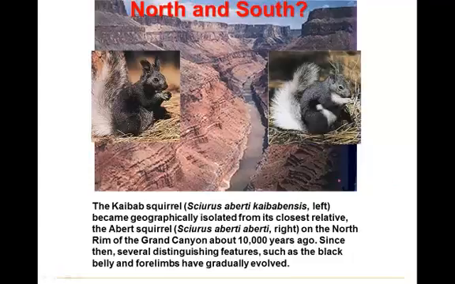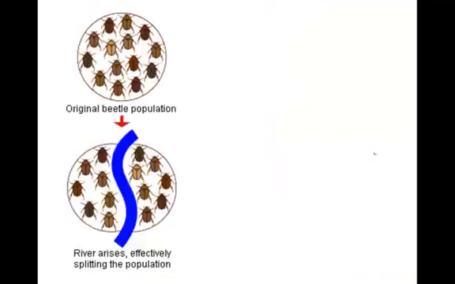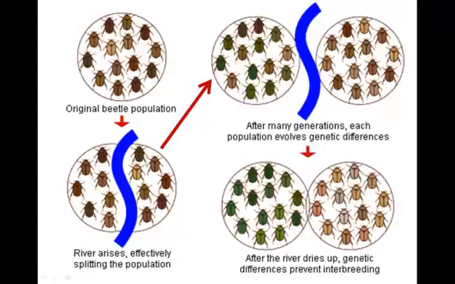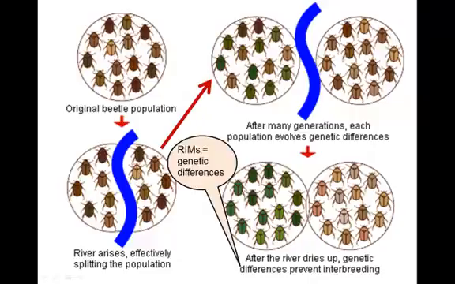We're not sure if these genetic divergences have led to reproductive isolating mechanisms yet, but that's where it might be heading. This actually shows another example. It shows an original beetle population separated. The blue line is representing some kind of isolating event so that the two halves here are no longer sharing mutations, they no longer have gene flow. And so we can see over time that you could get this divergence, and if they came back together, they would no longer be able to mate. And that's what a reproductive isolating mechanism means. These genetic differences have to be enough to cause reproductive isolation.